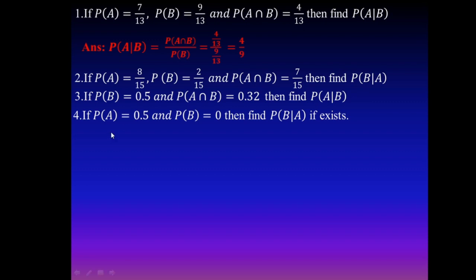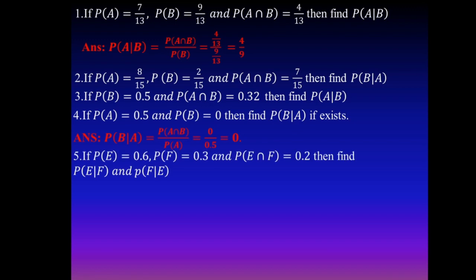Here you know that probability of A is not equal to 0, therefore probability of B given A exists. And probability of B is 0 means B is a null set. Then you know that A intersection null set is equal to null set, therefore probability of A intersection B is 0. Therefore the numerator is 0 and the denominator is not equal to 0. Therefore the conditional probability of B given A is equal to 0.